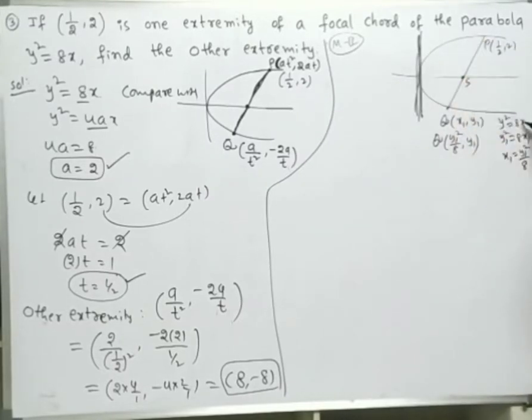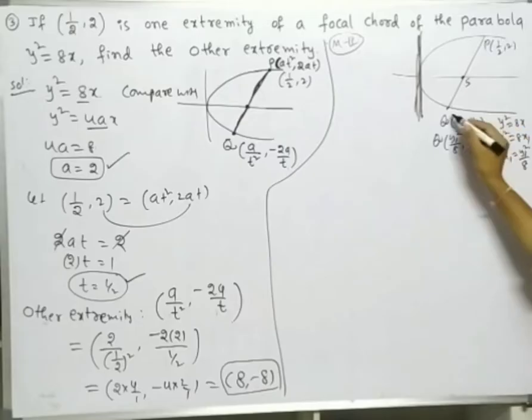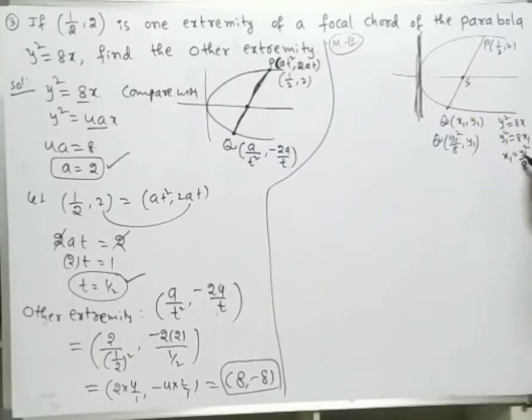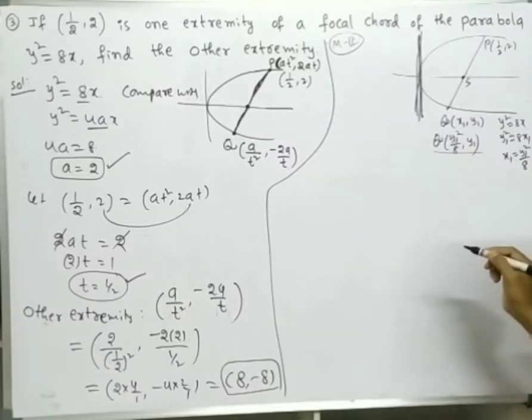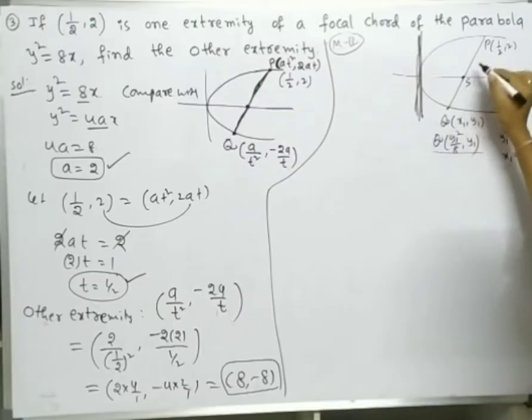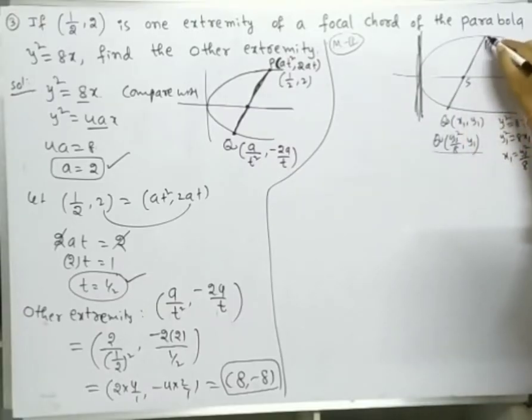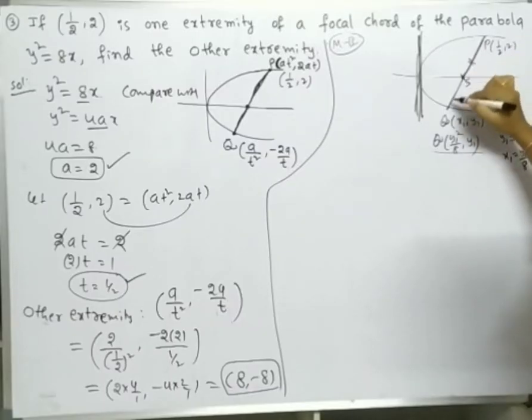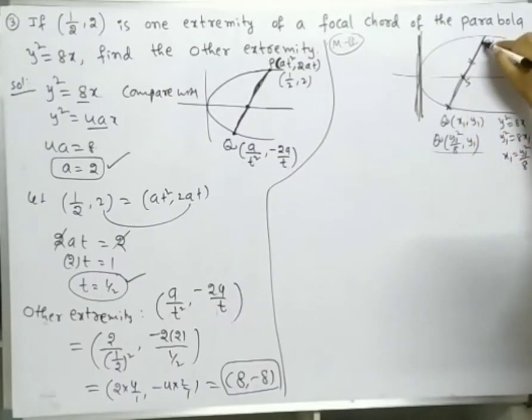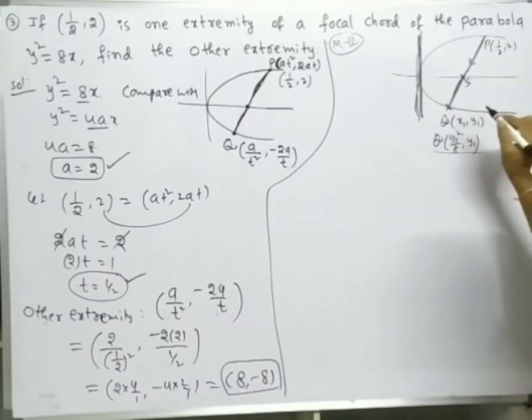Y square is equal to 8x is the given parabola. So this point (x1, y1) lies on this parabola. Therefore y1 square is equal to 8x1. From that, x1 is equal to y1 square by 8. This point is (y1 square by 8 comma y1). Okay, observe, this is the focal chord. The slope of SP is equal to the slope of SQ. Same line means the slope of these two must and should be equal.